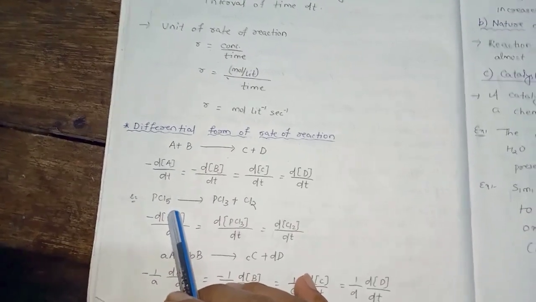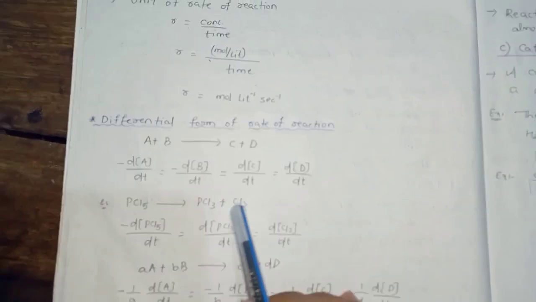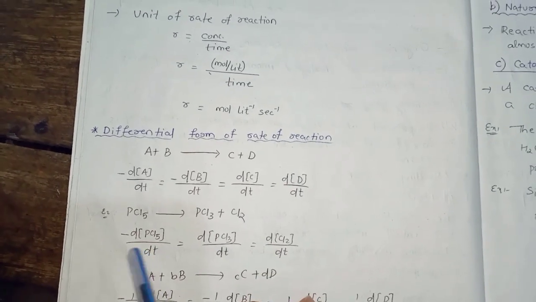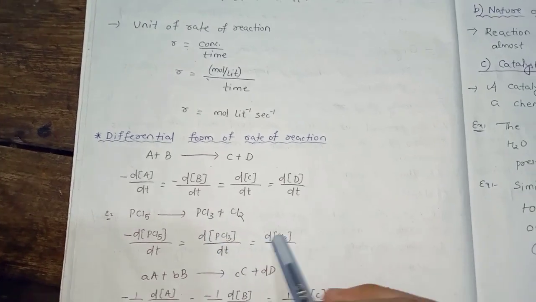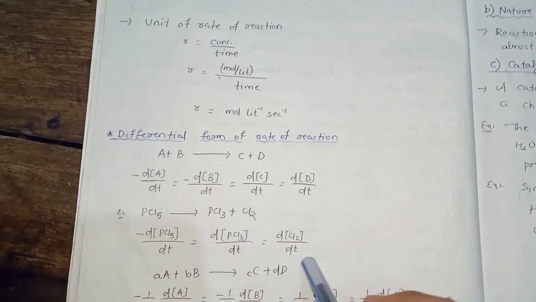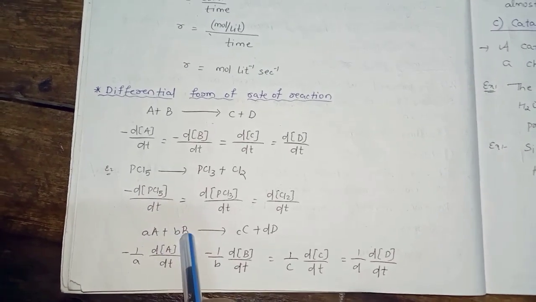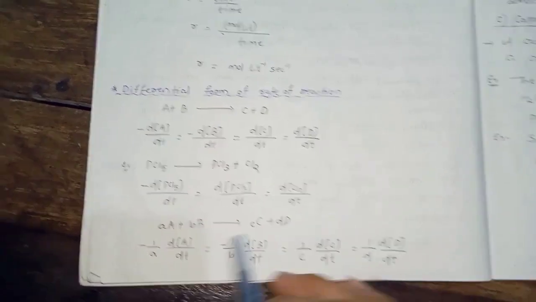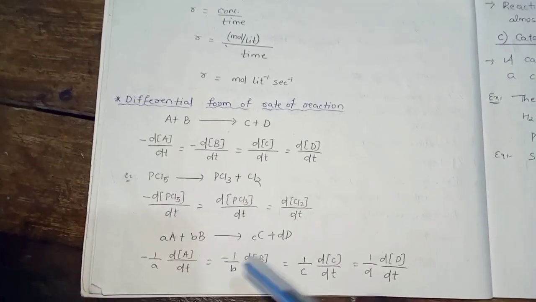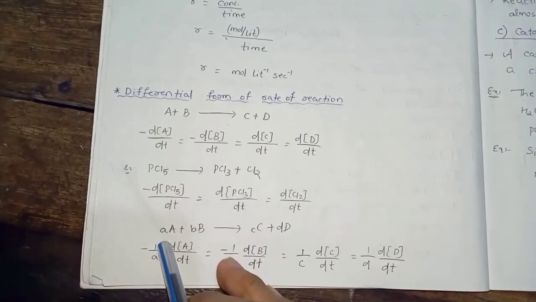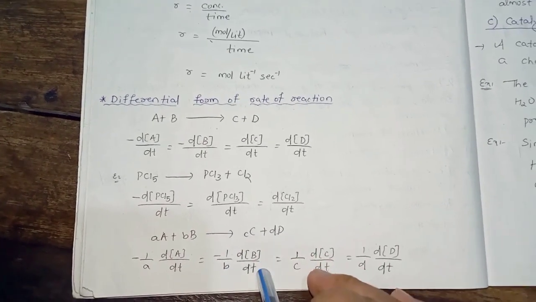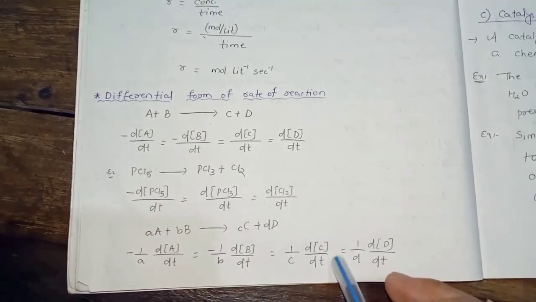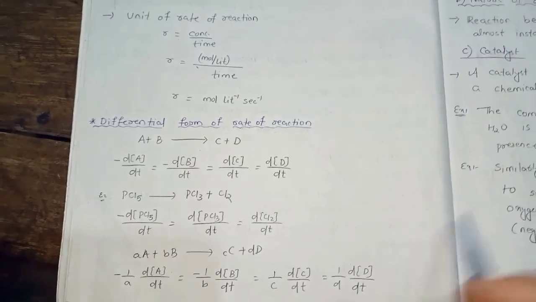Let me take an example. PCl5 gives PCl3 plus Cl2. Here minus d[PCl5] by dt is equal to d[PCl3] by dt is equal to plus d[Cl2] by dt. If we take components such as aA plus bB gives rise to cC plus dD, here similarly we divide by the coefficient: minus 1 by a dA by dt is equal to minus 1 by b dB by dt is equal to 1 by c dC by dt is equal to 1 by d dD by dt.